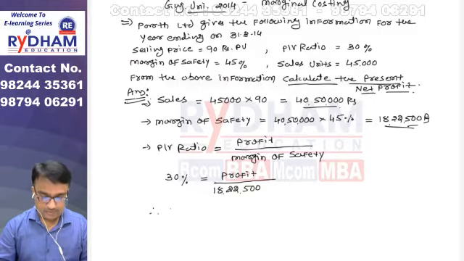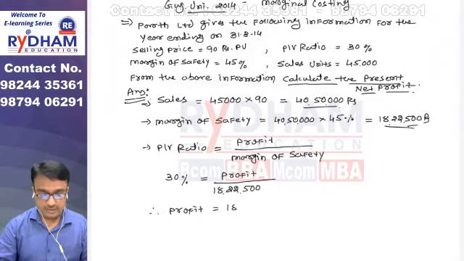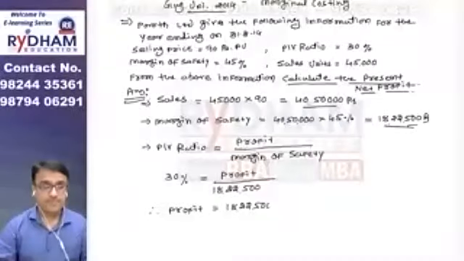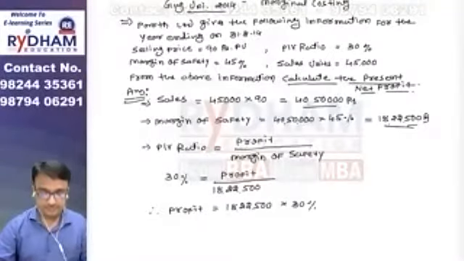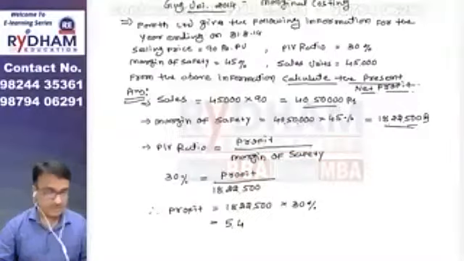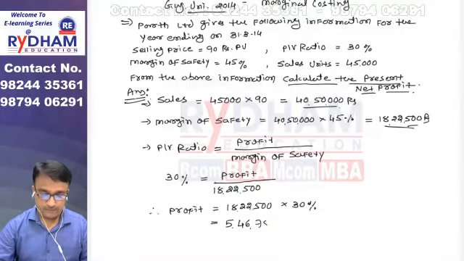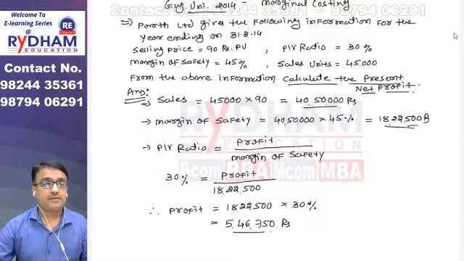So we can write profit is equal to 18 lakh 22,500 multiplied by 30%. Which is 5,46,750 rupees. So the question is over. Only one thing, net profit find करवानो હતું, and that we found.